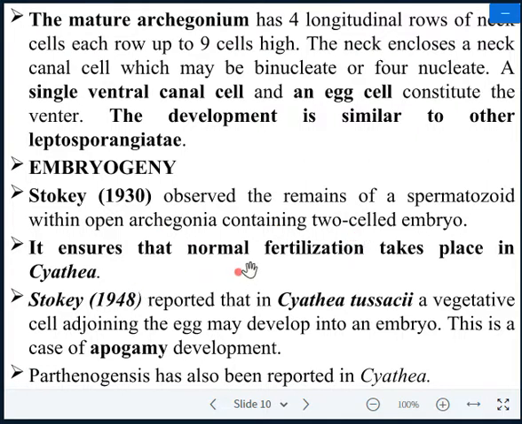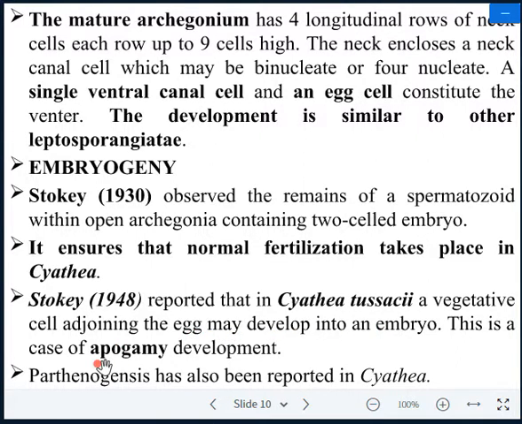It ensured that normal fertilization takes place in Scythia. So the presence of the antherozoids at the stage of the embryo represents normal fertilization.